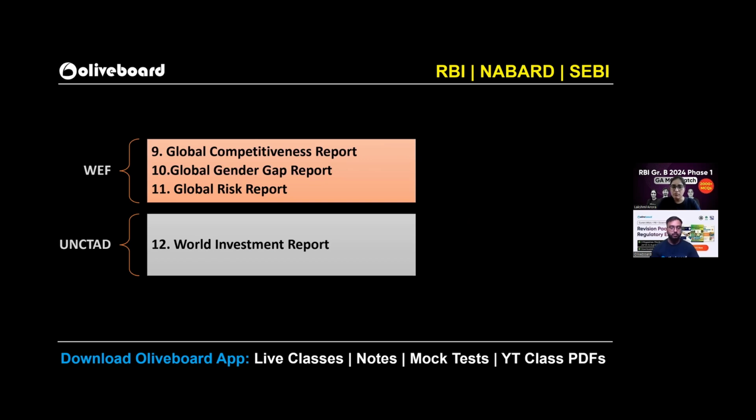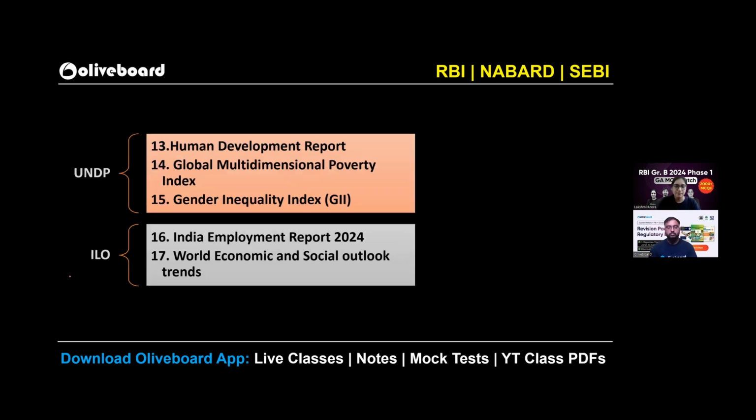World Economic Forum, your global competitiveness report, gender gap report, global risk report. If you're not able to go in depth of this, at least remember that these 4 or 5 reports, they are being published by World Economic Forum. What is India's rank? That is what is important. Then UNCTAD report, World Investment Report. From certainly the reports from UNCTAD, you should remember that they were talking about the debt to GDP ratio of India and other countries. You should have an idea about it.